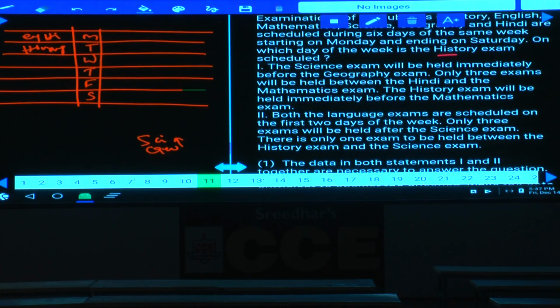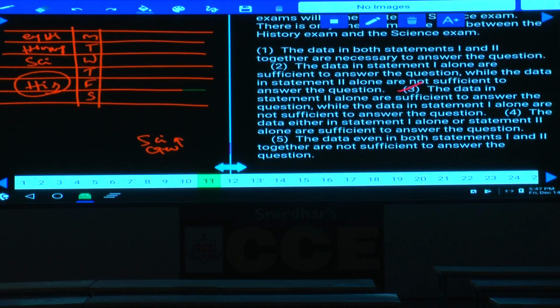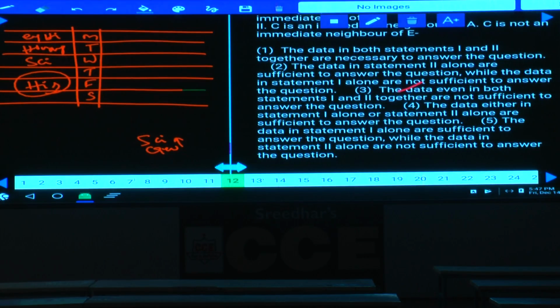And only 3 examinations will be held before the science exam, after the science. After the science, there must be exactly 3, and science must be on Wednesday. Then, there is only 1 exam between history and science exam. History and science exam, history must be on Friday. Are we getting the answer or not? And so, only 2 alone is sufficient. 2 alone is sufficient, that is given in choice 3. Question number 10, choice 3 is the answer. Only 2 alone is sufficient. Then question number 12.